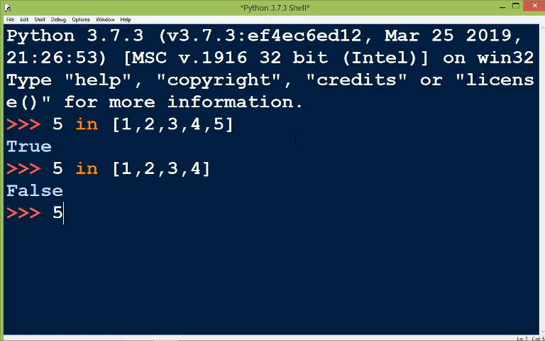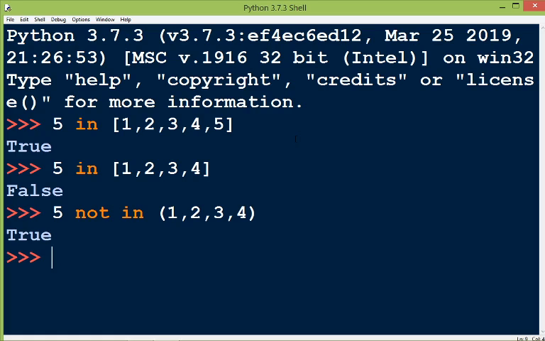Suppose we write 5 not in, let's take a tuple 1, 2, 3, 4. Now what will it give? It will give true because yes, it is true that 5 is not in this given sequence.